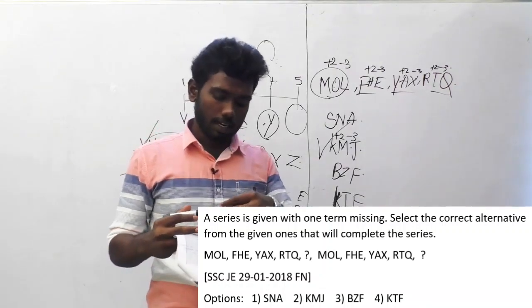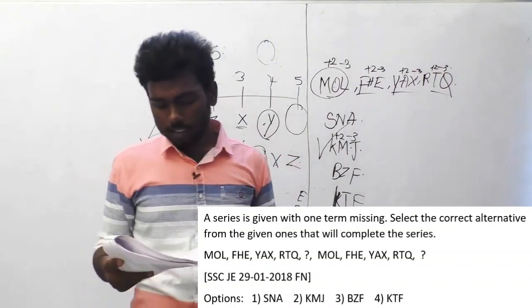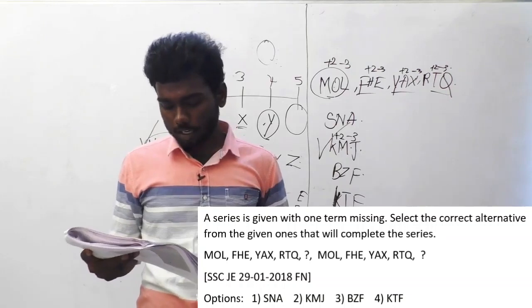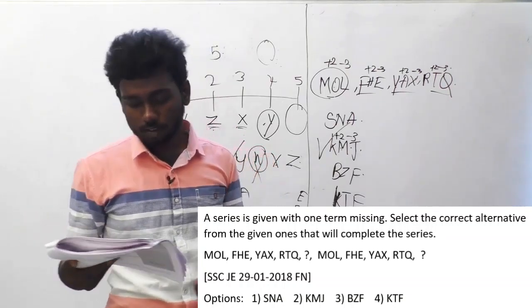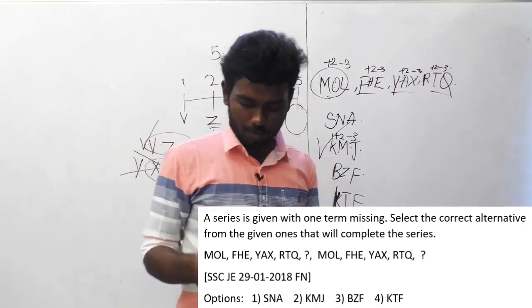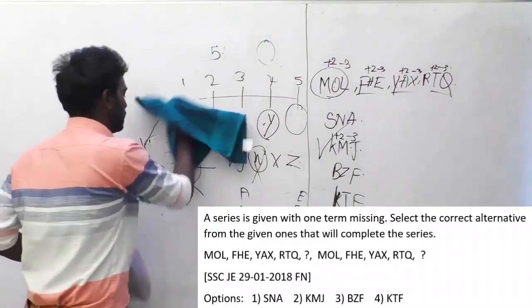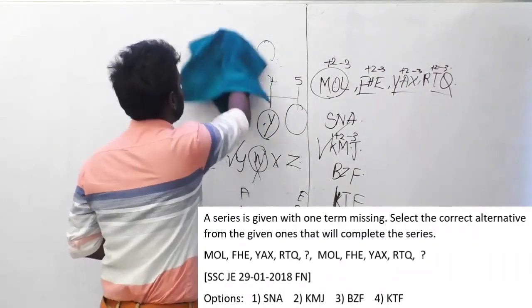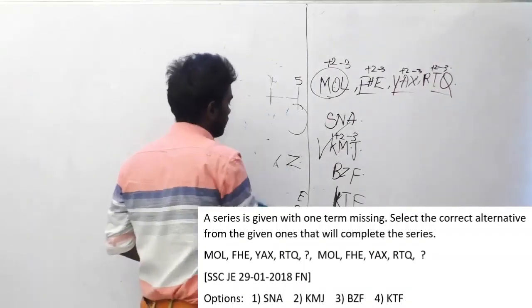Let's move on to the next question. Question number 112. A series is given with one term missing. Select the correct alternative from the given ones that will complete the series. That's the claim here. And I am saying the previously asked questions in this question paper are about 200, I think accurately it will be 210 questions.